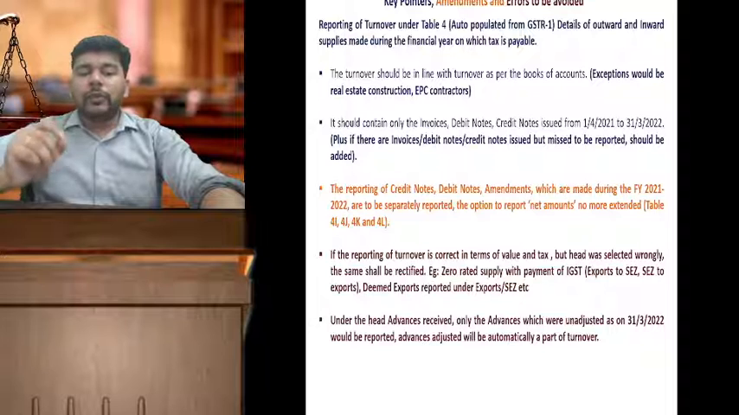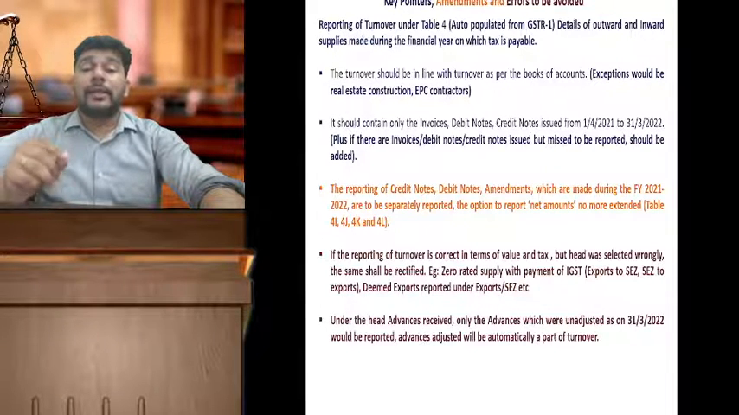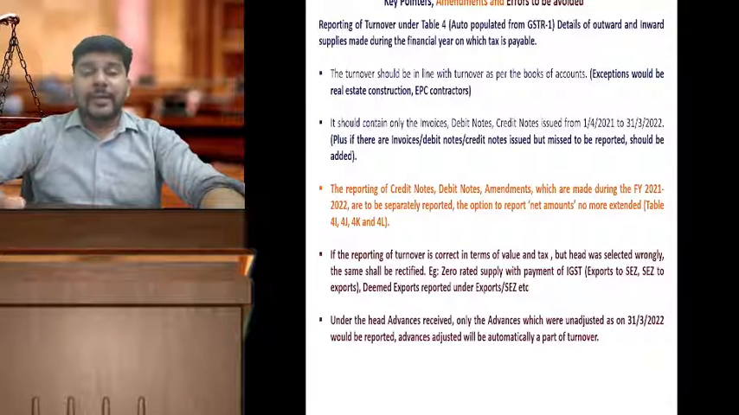So, I have only shown you the table 4 of GSTR 9, which talks about details of the outward supplies and advances received and the inward supplies on which the taxes are paid. Under that table, what we are supposed to report is what is given in that heading, and here we are going to discuss the key pointers, the amendments and the errors to be avoided.